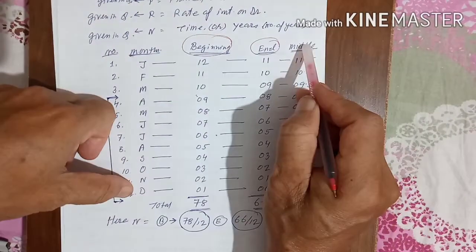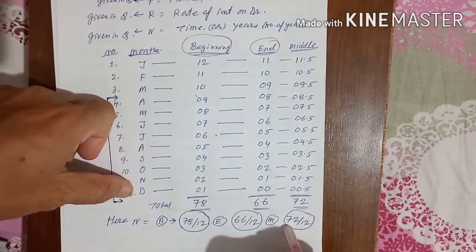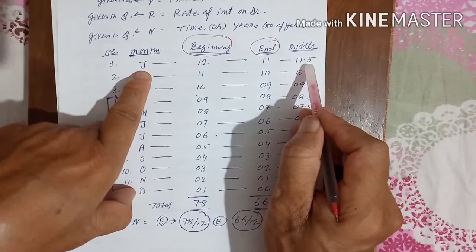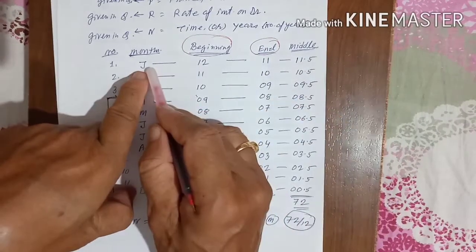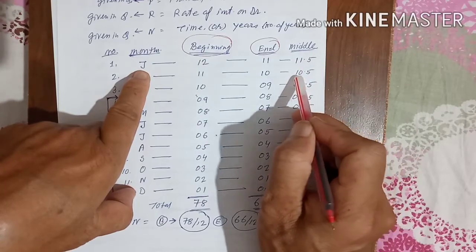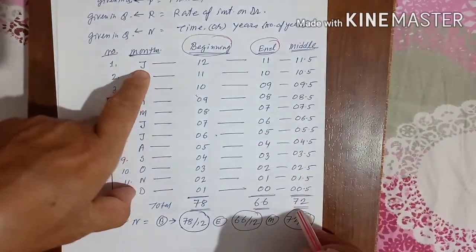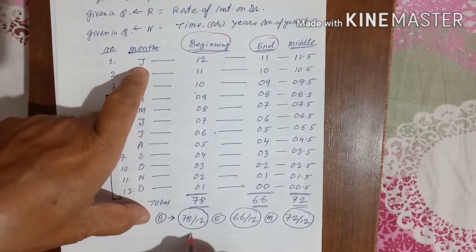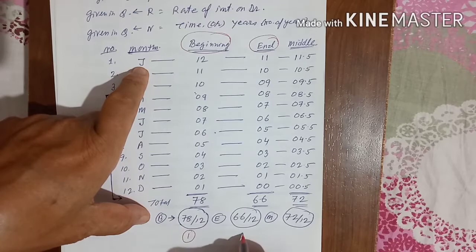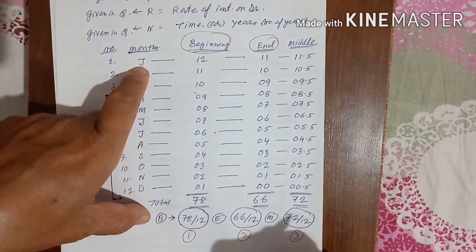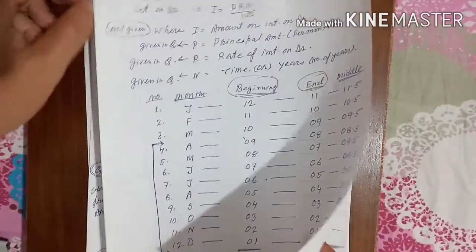If it is the middle, then it will be 72 by 12. If he is taking the money in the middle of January, then for January he will pay the interest for 11.5 months, similarly 10.5, and like that it goes on, and it comes to 72 by 12. So keep 3 points in mind: 1, in the beginning, 78 by 12; 2, at the end, 66 by 12; 3, in the middle, 72 by 12. Now let me start the first sum.